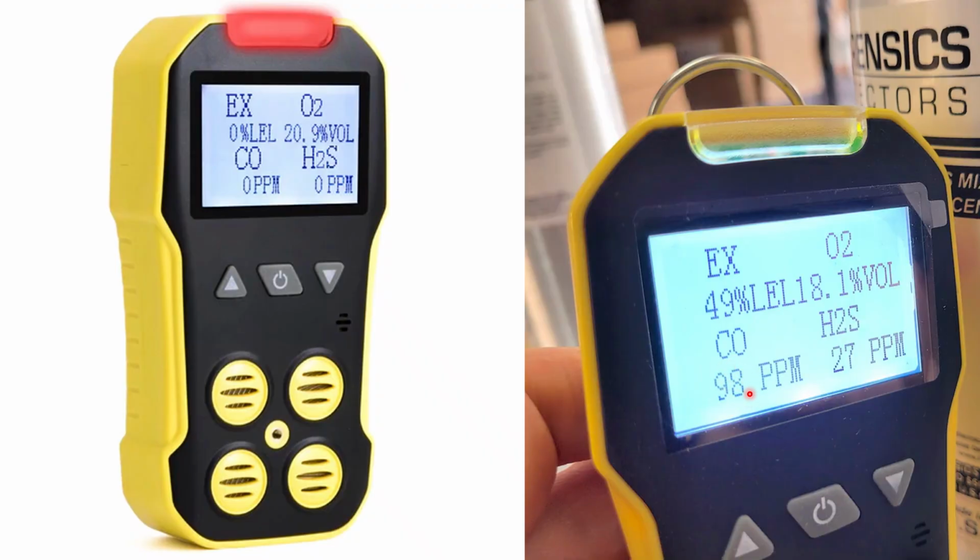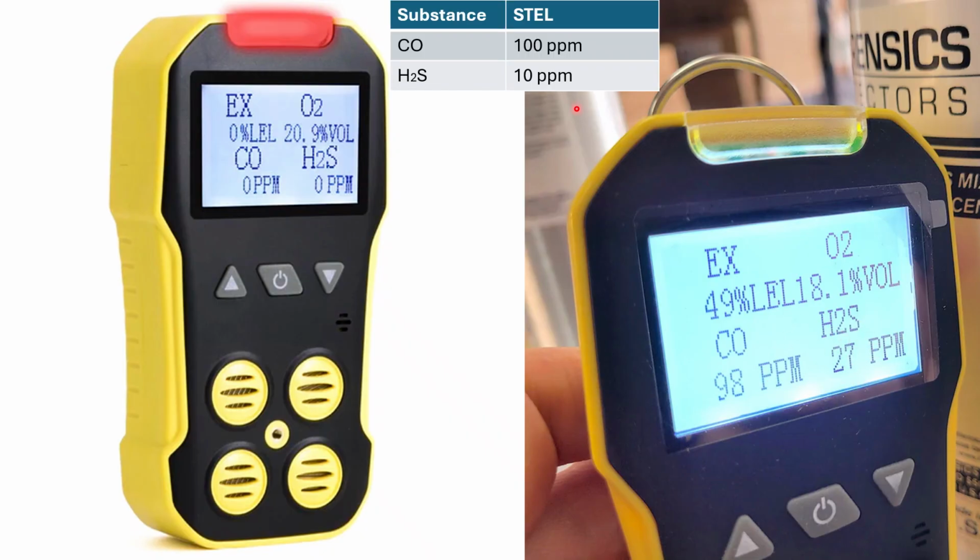So if we do this in a tank, we'll get this type of reading, right? For carbon monoxide we have got a reading of 98 ppm, whereas for hydrogen sulfide we have got a reading of 27 ppm. But we already know that for carbon monoxide the short-term exposure limit is 100 ppm. So that means for carbon monoxide the worker can work 15 minutes, right? Because here the concentration is 98 ppm, which is less than 100 ppm. But for hydrogen sulfide, the concentration is more than the short-term exposure limit, and that's why we need to do gas freeing.